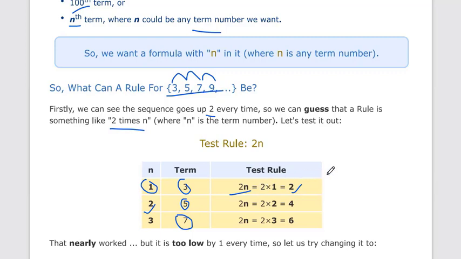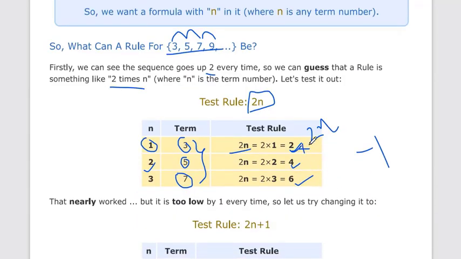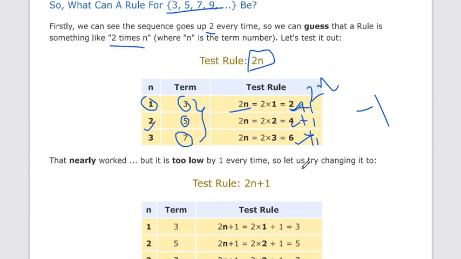But here we have assumed the rule is 2n, so we get numbers like 2, 4, 6, while our original numbers are 3, 5, 7. You can see that 3 versus 2, and 5 versus 4, differ by 1. So if we add +1 to all of them, we get the right result. So now we add +1 every time, and our new rule becomes 2n plus 1.